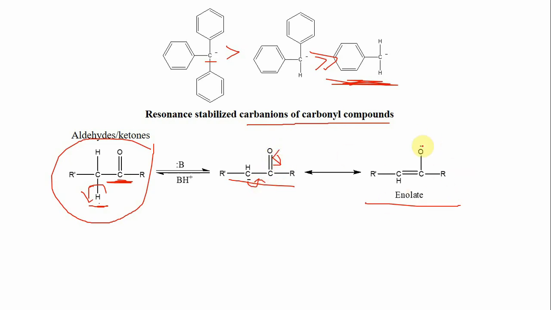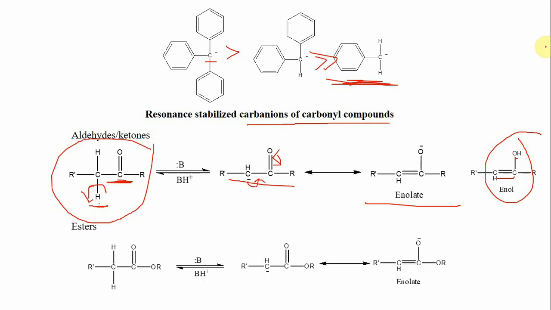Now, an enolate is an anion of enols. These compounds are known as enols, ene plus ol. You have a double bond, you have an OH, so they are called enols, and these compounds give a corresponding enolate. Similarly, in the case of esters also, this alpha carbon-hydrogen bond is acidic in nature. So when they are treated with a base, that results in the formation of these carbanions which are stabilized by resonance with this carbonyl group.